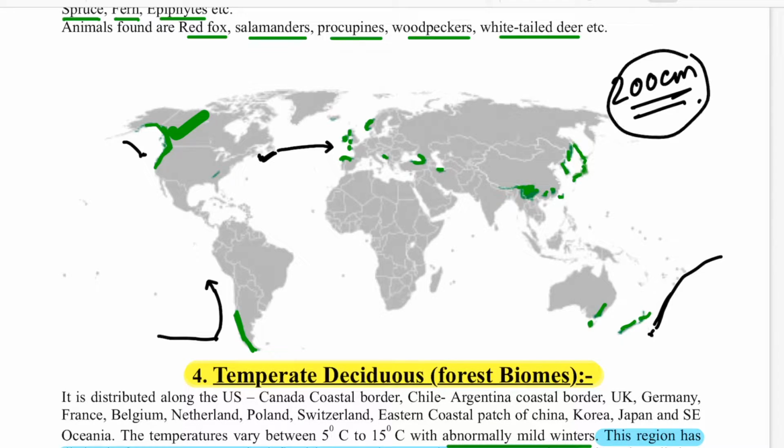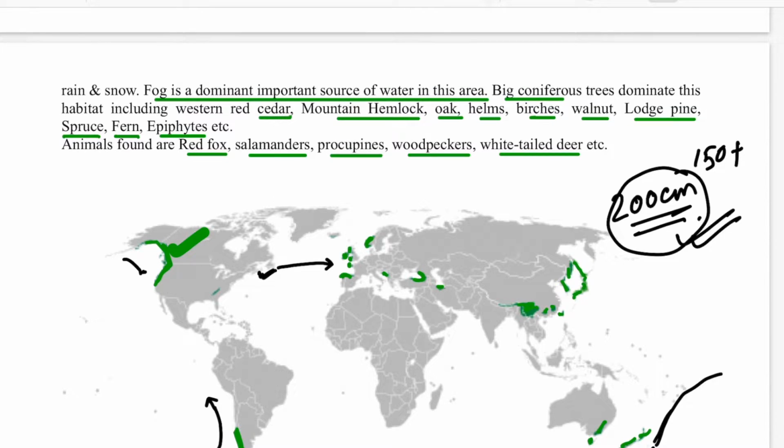When rainfall increases to 150 cm, we start calling it wet forest, and when it reaches 200 cm, it is actually a rainforest, or you can also call it evergreen forest. So this is the region in the temperate area where the evergreen forest is there.